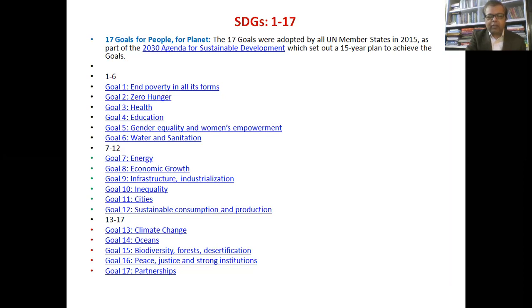Then next goals are energy, economic growth, infrastructure and industrialization, inequality, cities, sustainable consumption and production. And then the remaining goals are goal number 13, climate change. This is very important from the environmental perspective. Goal number 14, oceans. We have not been talking about the water life as such and the lives within oceans. So these oceans, climate change, biodiversity, forest, desertification, then peace, justice, and strong institutions and partnership. Almost everything related to the environmental dimension of life.